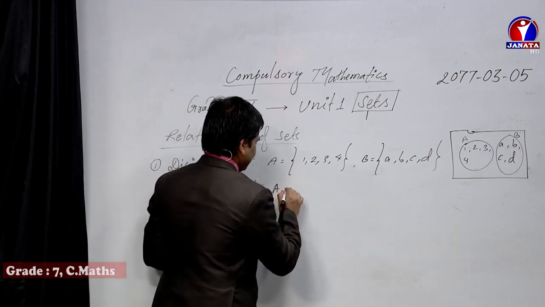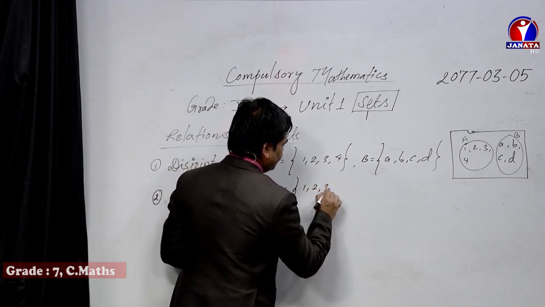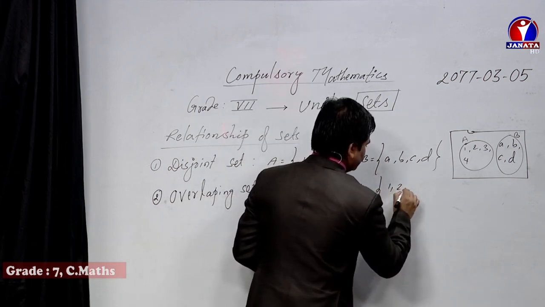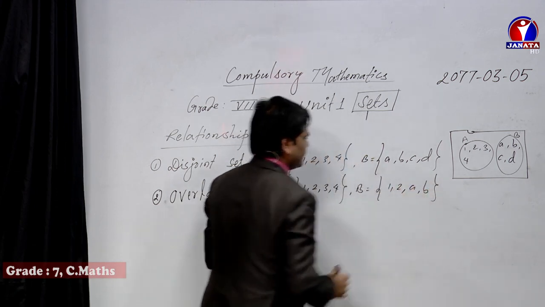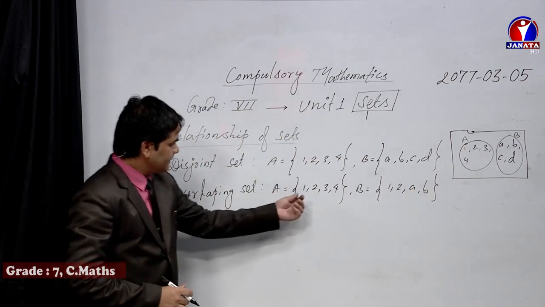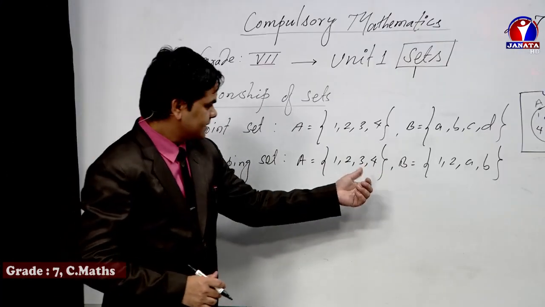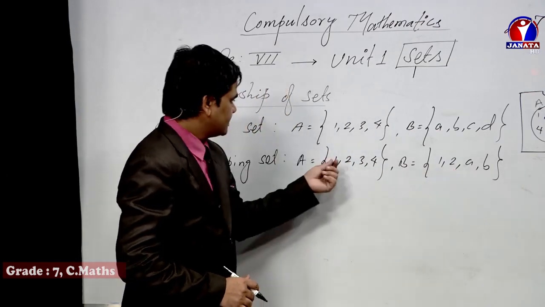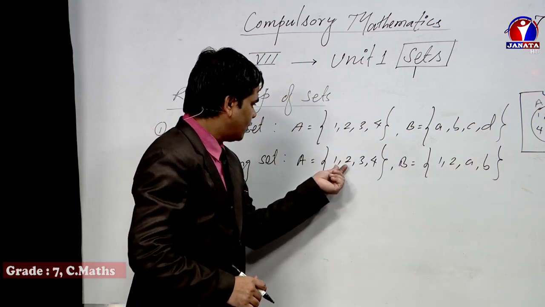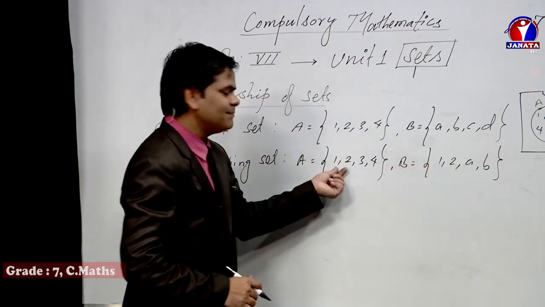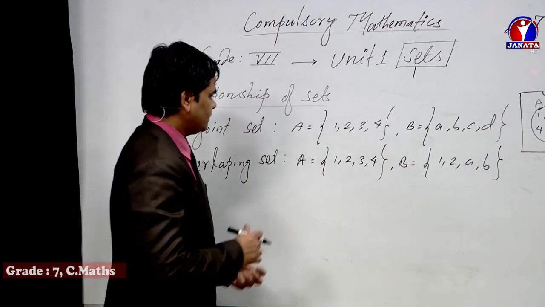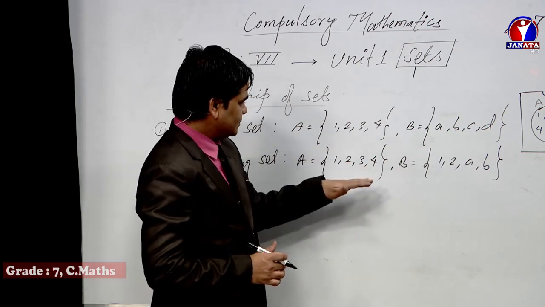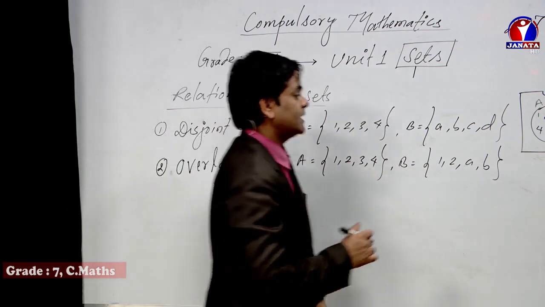For example, set A has the elements 1, 2, 3, 4. Set B has the elements 1, 2, a, b. If so, did you see here, dear students, 1 and 2? There is similarity. That means there are common elements between the two sets. So if we need to represent this information using a Venn diagram, what happens? Let's see.